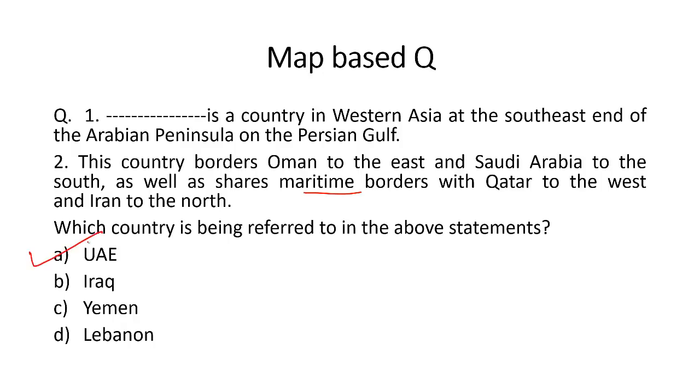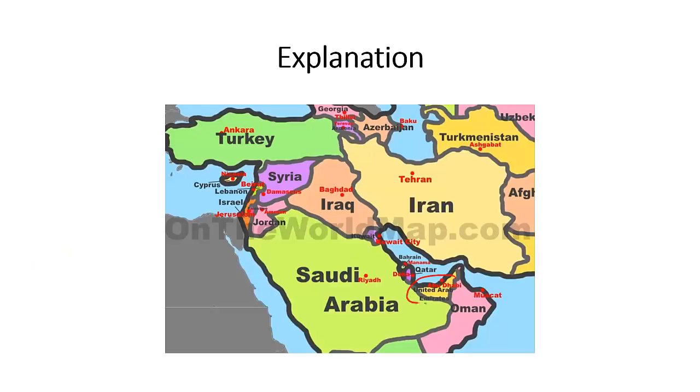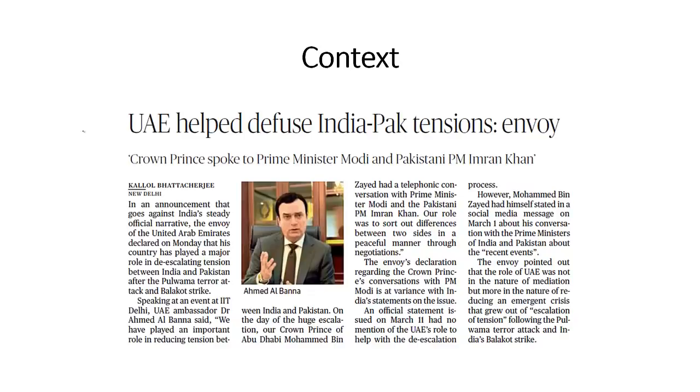It is United Arab Emirates. This is UAE, borders Oman in the east as well as Saudi Arabia to the south, shares maritime border with Qatar as well as Iran. What is the context? UAE helped diffuse India-Pakistan tension, says the envoy of UAE to India.